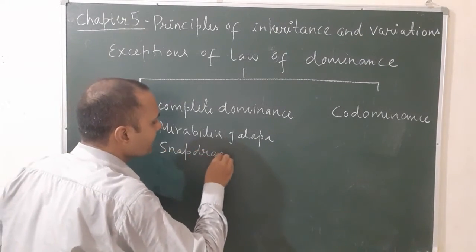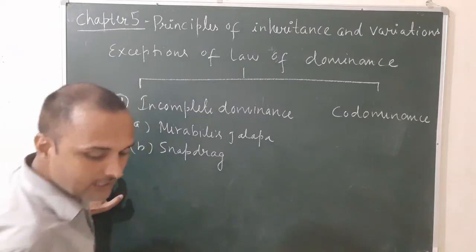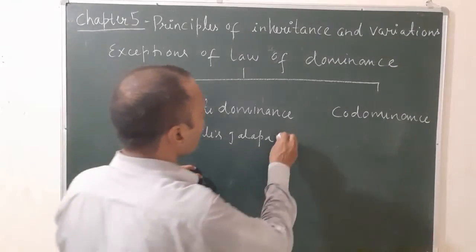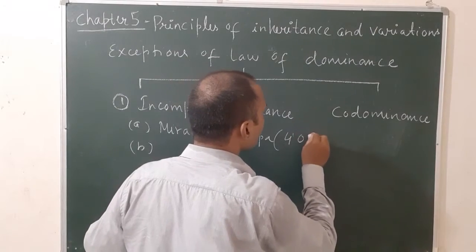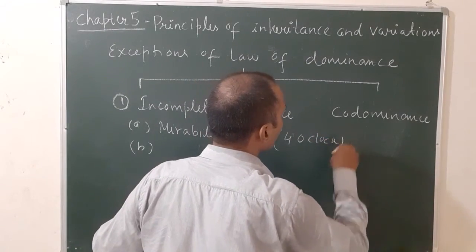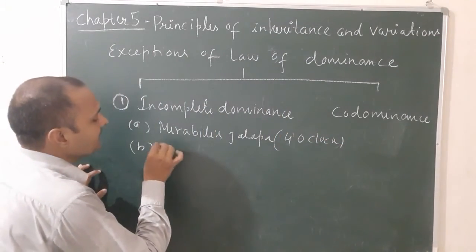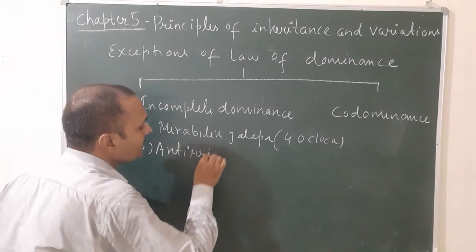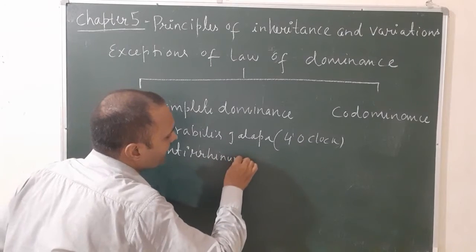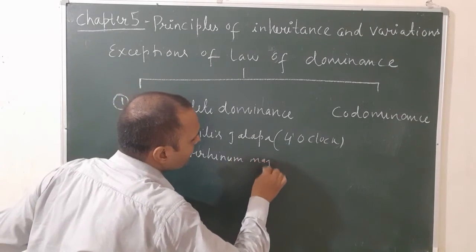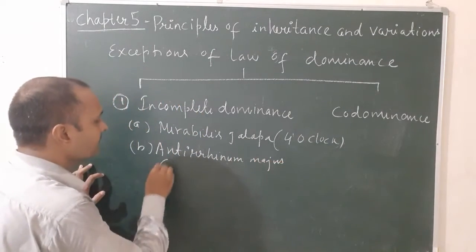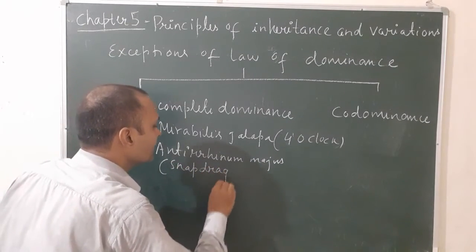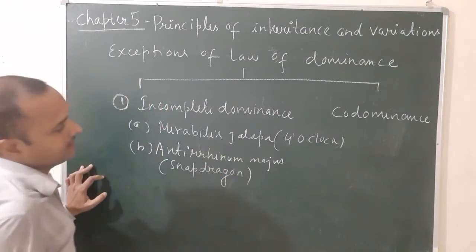Snapdragon plant. And the scientific name is, that's the common name of this plant is 4 o'clock plant. Okay. And the second one is Antirrhinum majus plant. That is also known as snapdragon. So let's see the first examples.